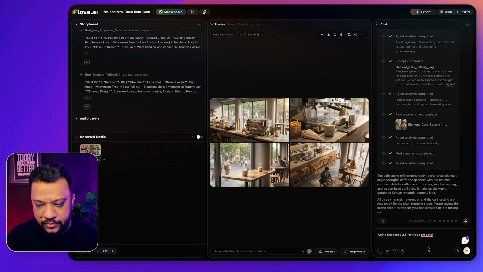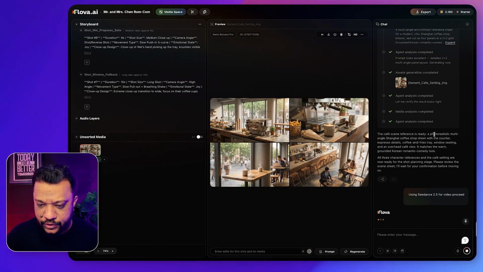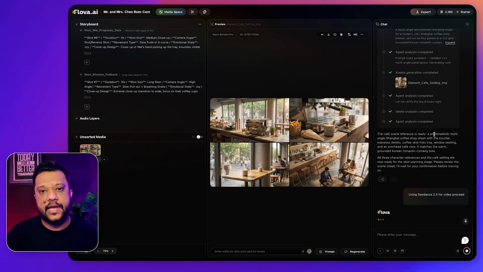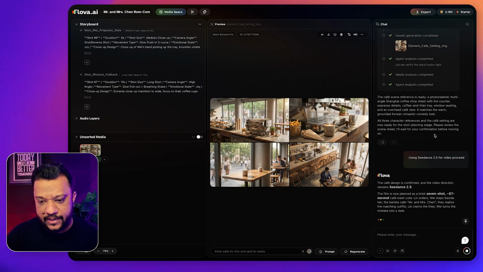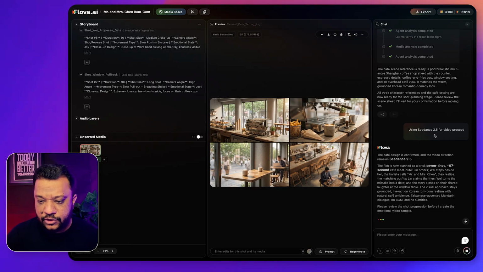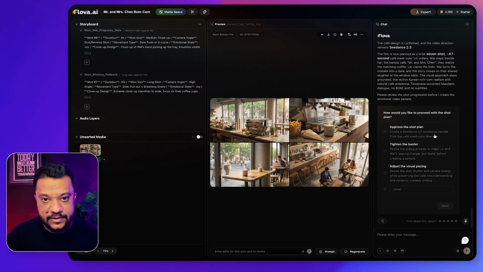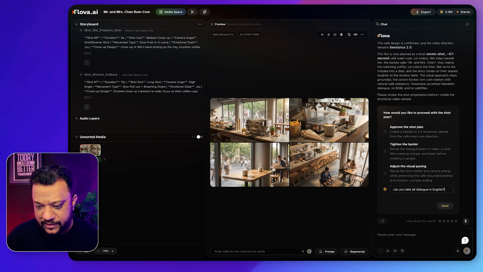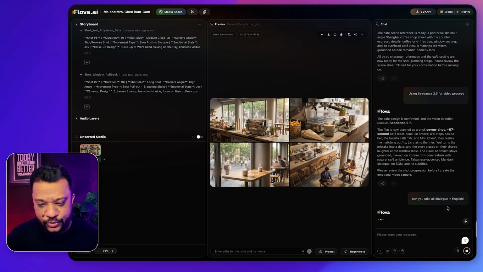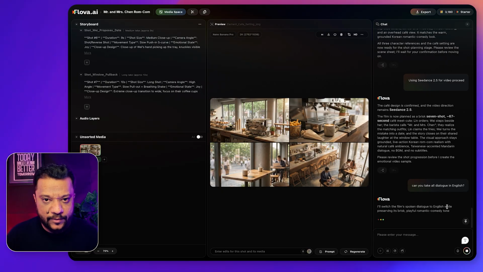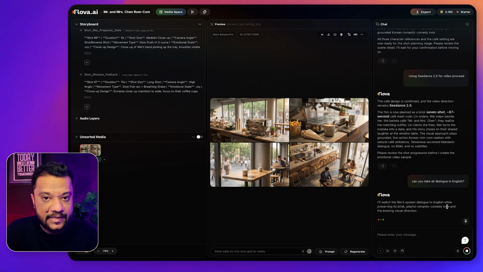It is asking me, do I like to go with a shot division part? Okay, so let's approve the shot. But before I go ahead, as you can see, I already selected a skill which has the Taiwan language by default, and I wanted to make this drama in English. So let me make the changes in the dialogue. I will tell this bot to translate all the dialogues into English. So it is changing all the dialogues and revisiting the overall story. So as you can see, I just typed one prompt and every process is completely taken care of by this agent.